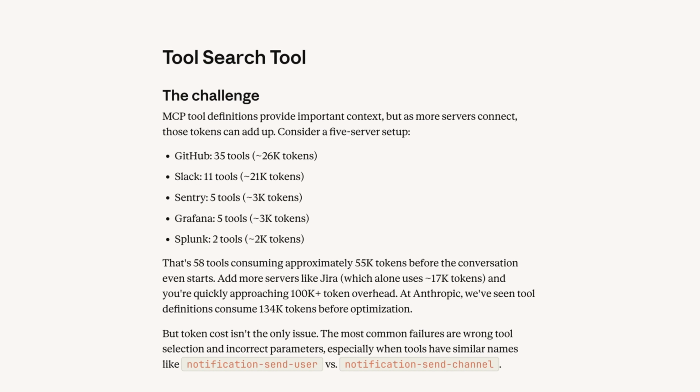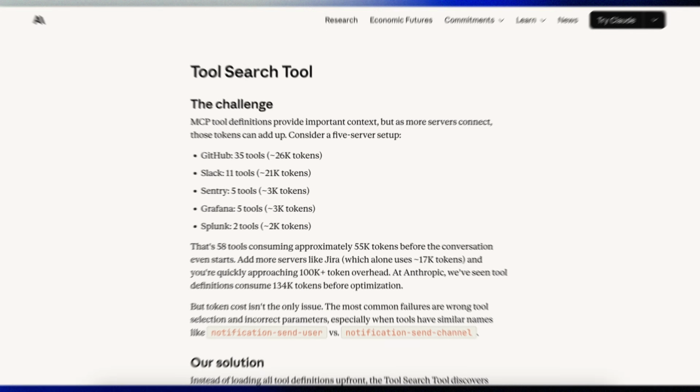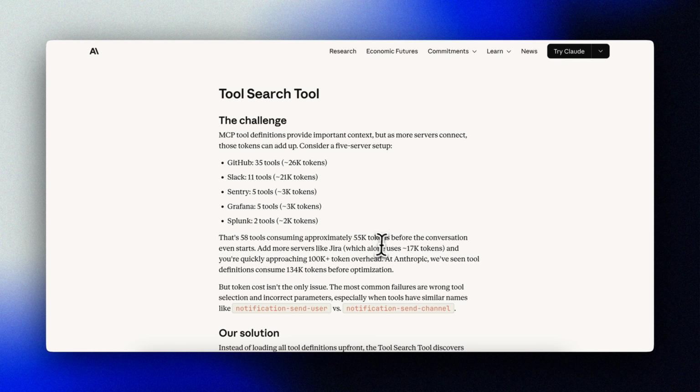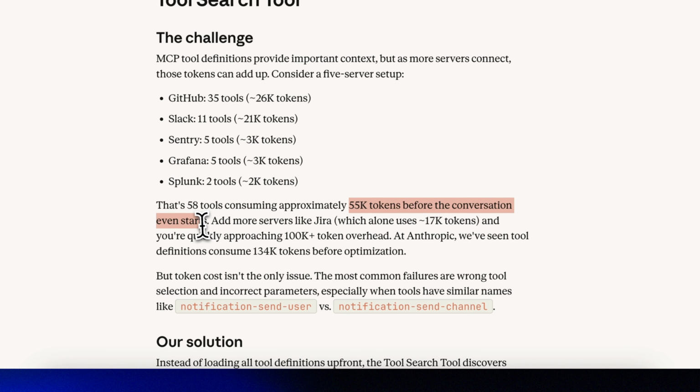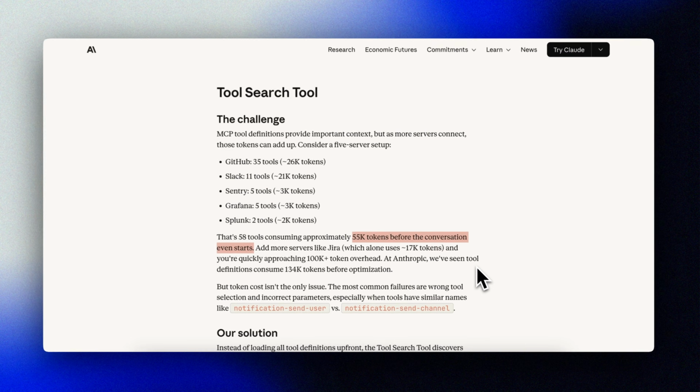Let me show you the numbers from their article. A pretty normal 5-server setup. That's 58 tools consuming more than 55,000 tokens before Claude even reads your first message. You can add in Jira another 17k tokens, and you're approaching 100,000 tokens overhead. Anthropic mentions internally they've seen tool definitions hit 134,000 tokens before optimization.